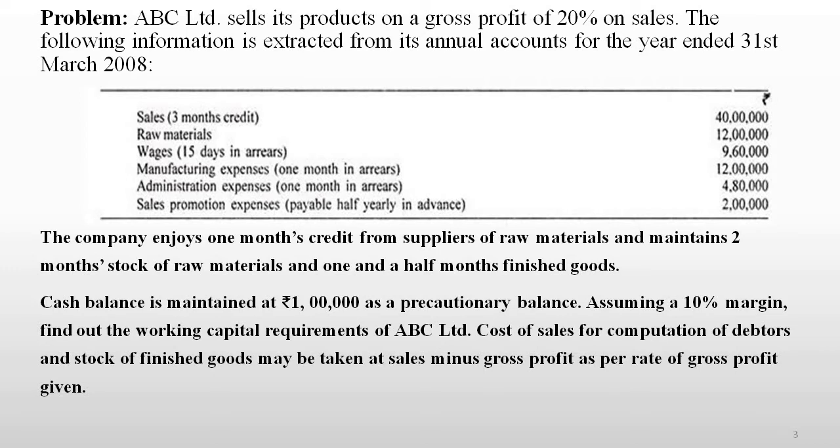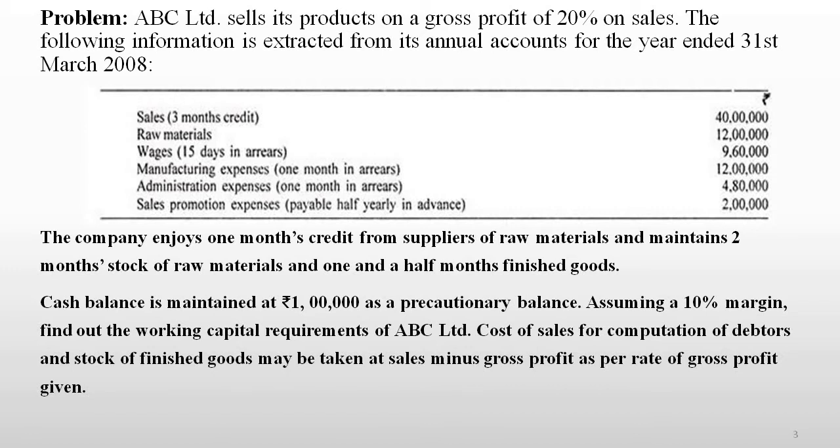These items are given. Now, the company enjoys 1 month's credit from suppliers of raw materials and maintains 2 months stock of raw material and 1.5 months finished goods. Cash balance is maintained at rupees 1 lakh as a precautionary balance. Assuming a 10% margin, find out the working capital requirements of ABC Limited.